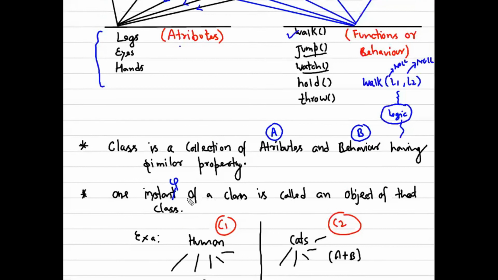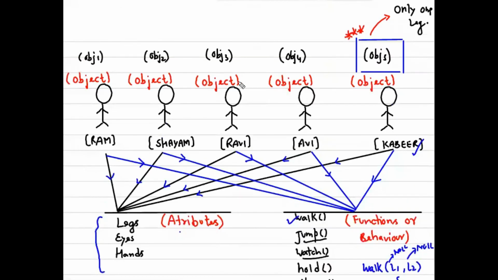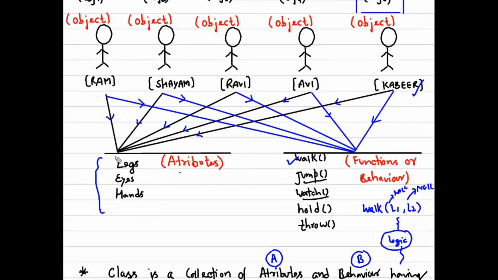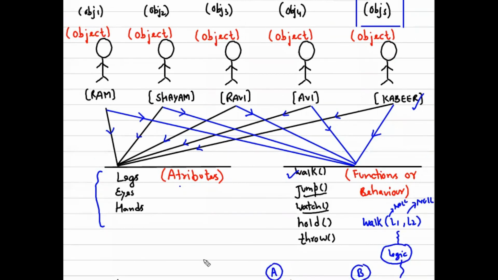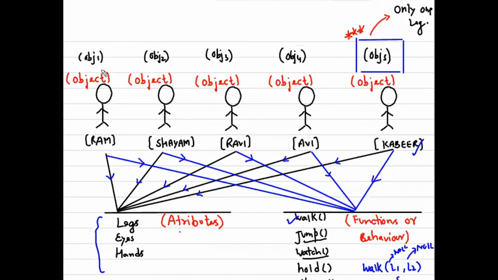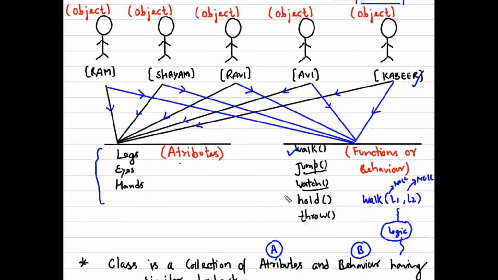It means if this is a human class, and I want to create an object for Ram, I would have the same attributes, but I would be passing different parameters in these functions. So that class instance would be related to Ram only, because we are creating an object and calling these functions with different values.